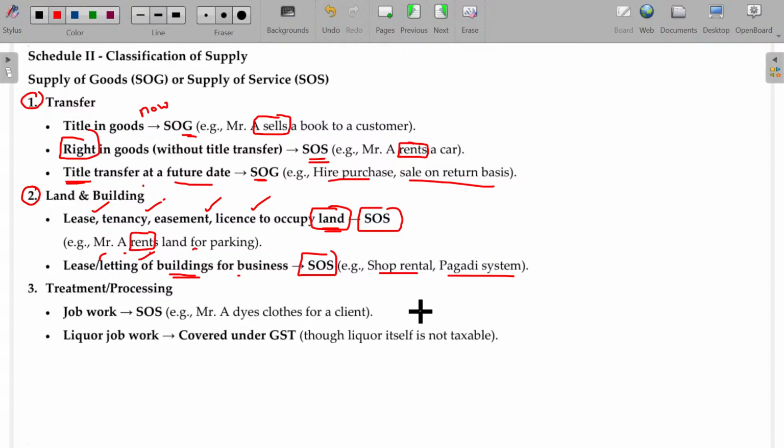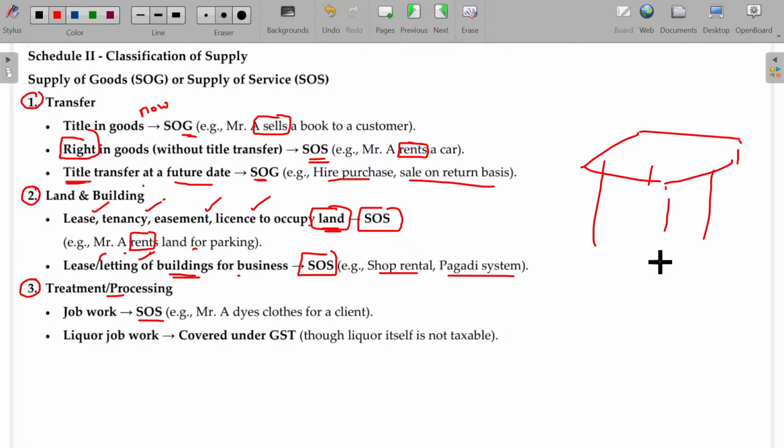All these things will fall under supply of services. And the third one is all about treatment or processing. Any treatment or processing will always fall under supply of services. So I have manufactured a table, and I want to make some designs in the table legs or maybe in the tabletop.